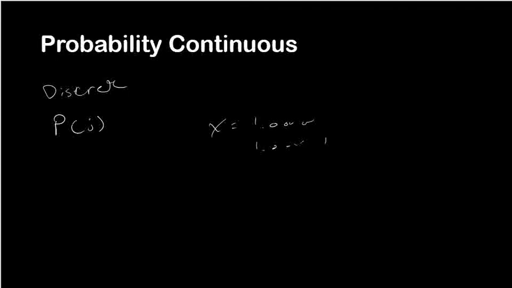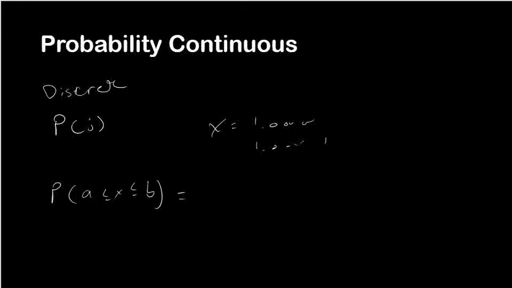So instead of just saying probability of x, which wouldn't have a meaning in continuous probability, we have to do the probability of a range. So let's say the probability of getting x between a range of a and b.